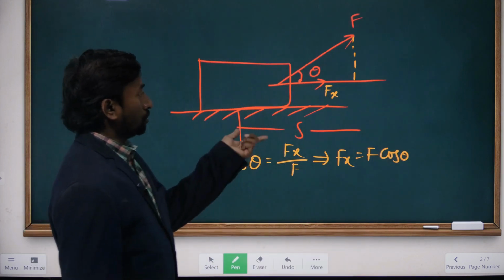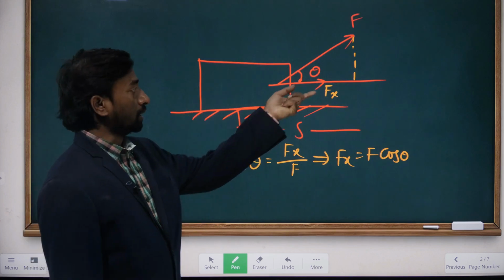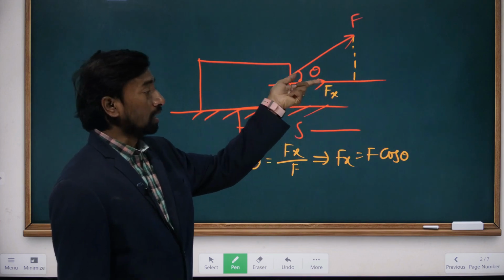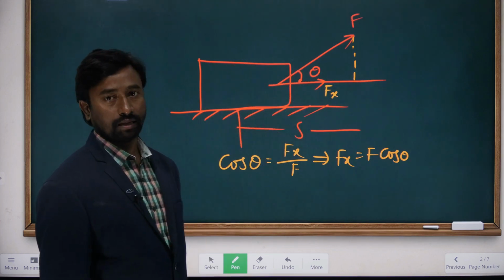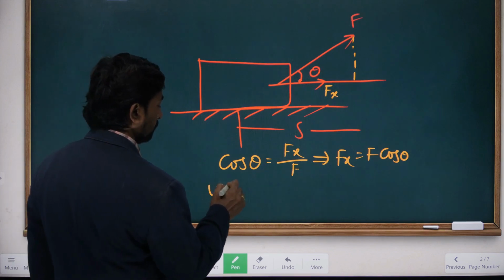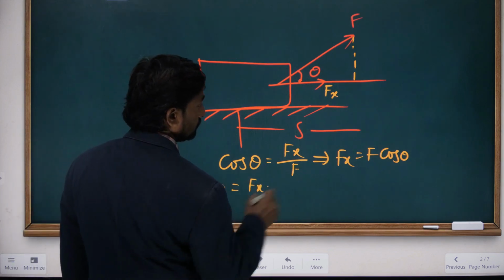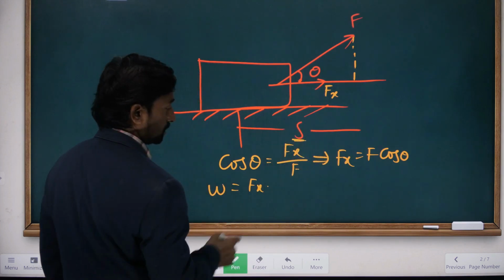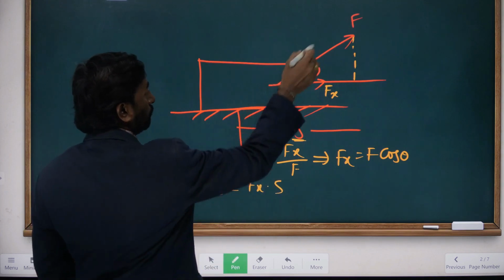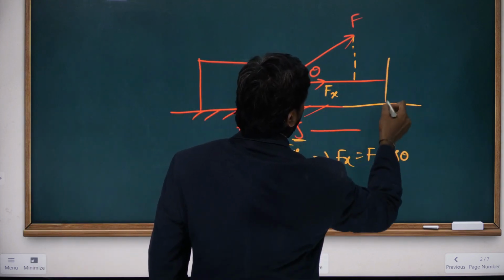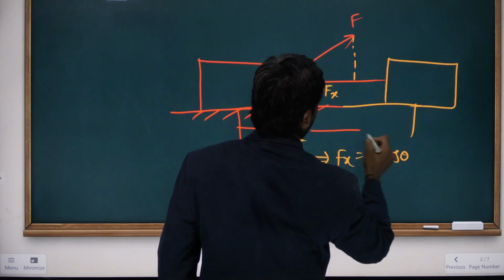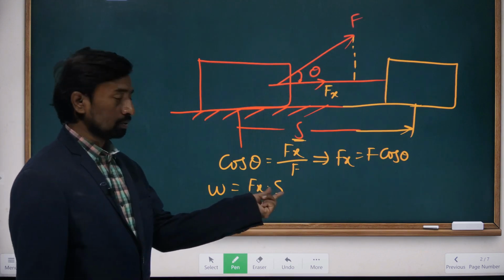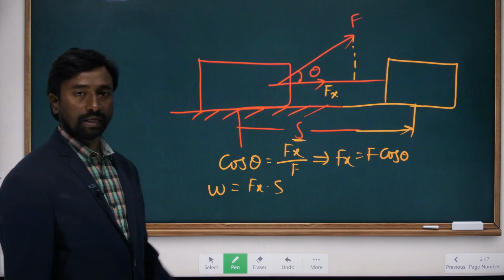So to find the work done in this case, we have to take the component of the force which is applied on the body. The horizontal component, that is Fx, has to be taken. Now the work done can be written as W is equal to Fx into s, where s is the displacement. If the force is applied, the block may move up to here, so the displacement of the body may be like this. So W is equal to Fx into s.